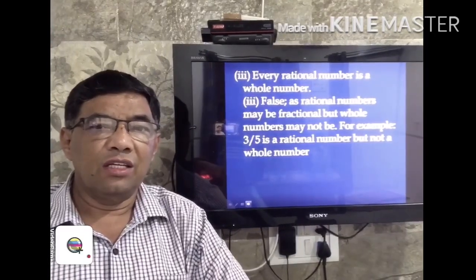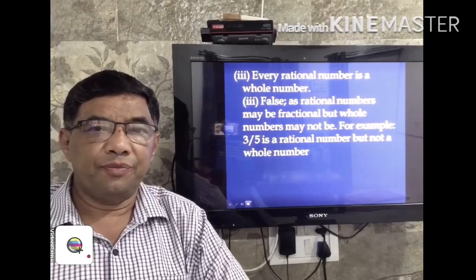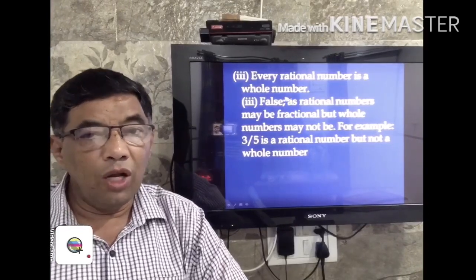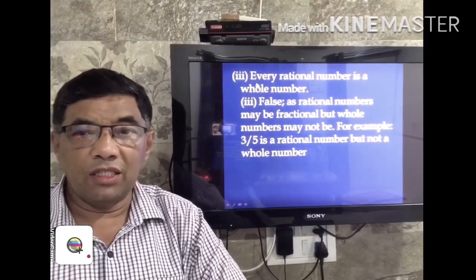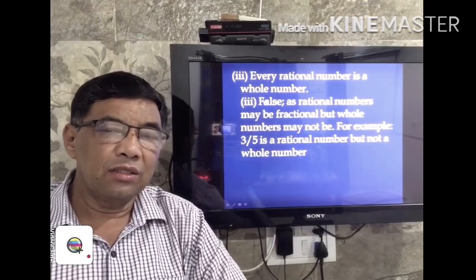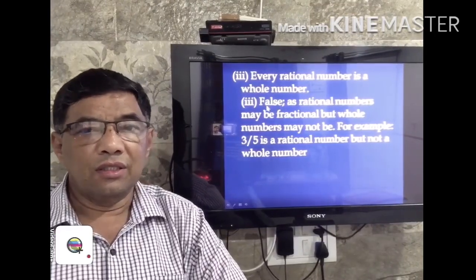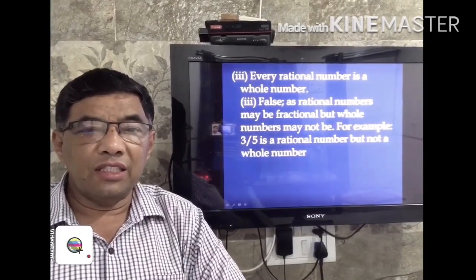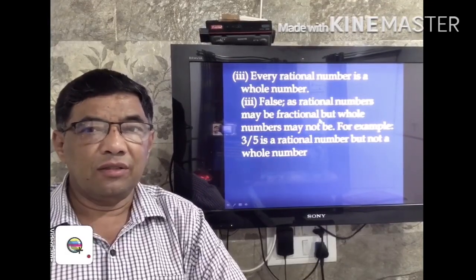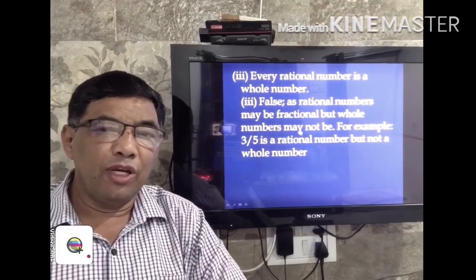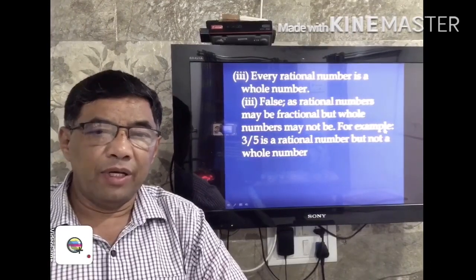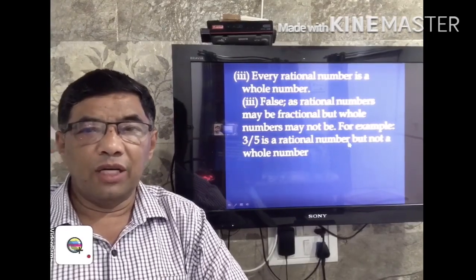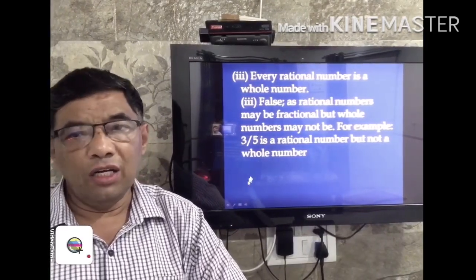Now we see the next, third one. Every rational number is a whole number. Answer. This statement is false, as rational numbers may be fractional, but whole numbers may not be. For example, if we take 3 upon 5, then 3 upon 5 is a rational number, but it's not a whole number.